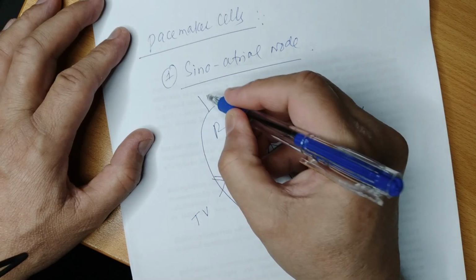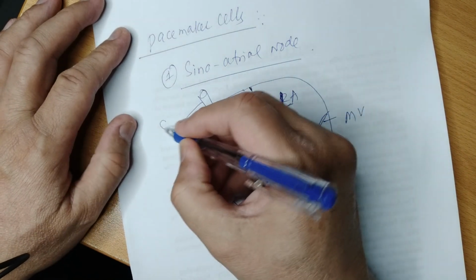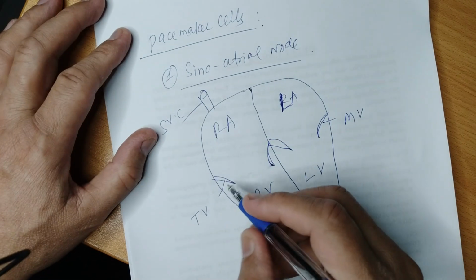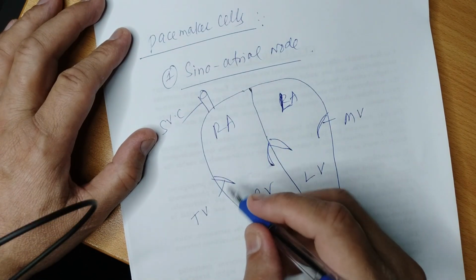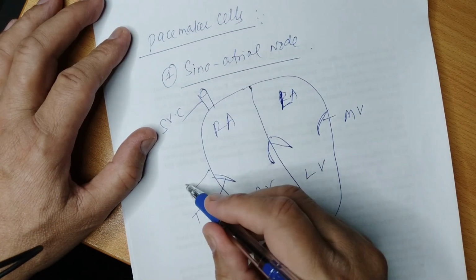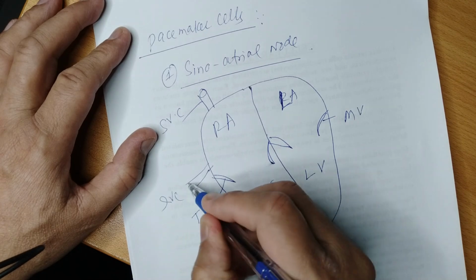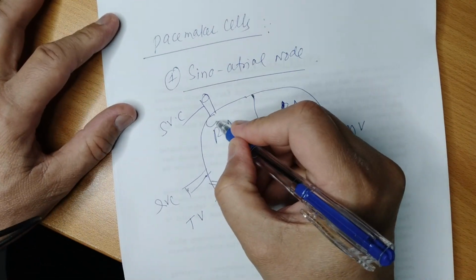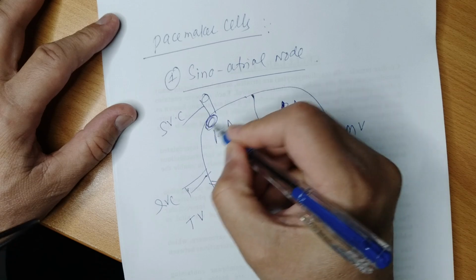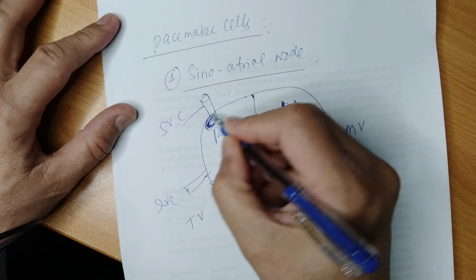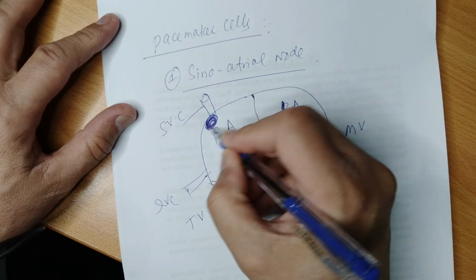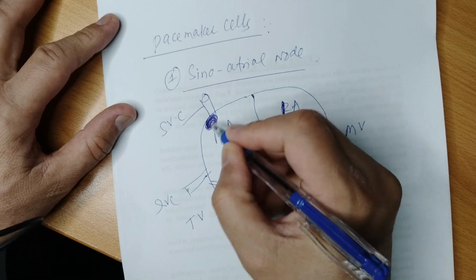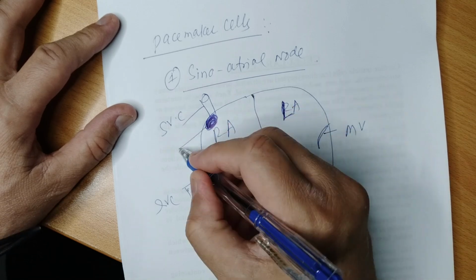Here is the superior vena cava or SVC, and here is the inferior vena cava or IVC. The sinoatrial node or the physiological pacemaker of the heart is present somewhere here at the junction of the superior vena cava or SVC and the right atrium.